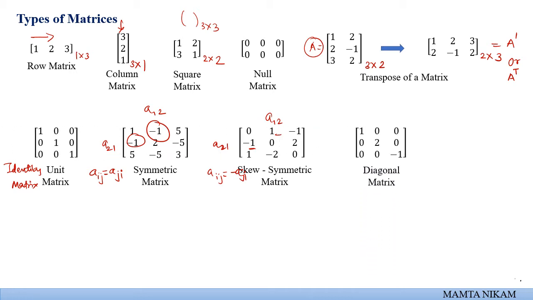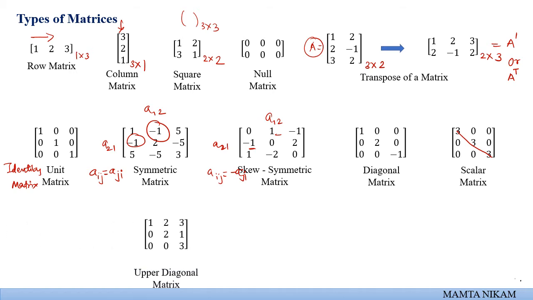Next, the diagonal matrix. In a diagonal matrix, other than the diagonal elements, all terms are 0. Only the diagonal terms have elements present. Such a matrix is known as a diagonal matrix. Then we have the scalar matrix. A scalar matrix is just like a diagonal matrix, but all the elements in the diagonal places are the same. Such a matrix is known as a scalar matrix.